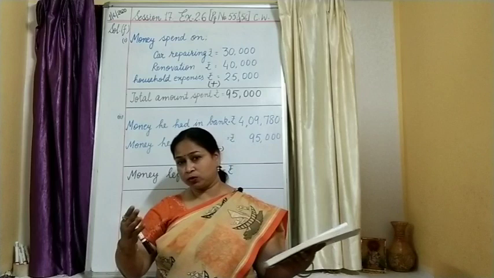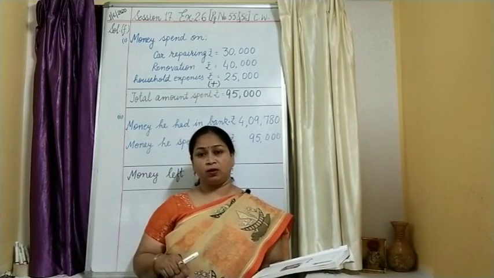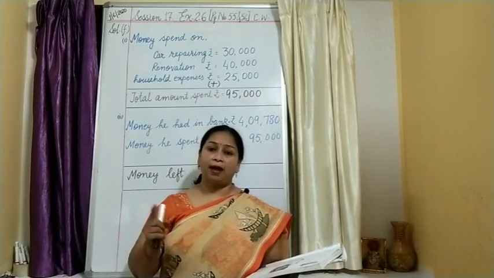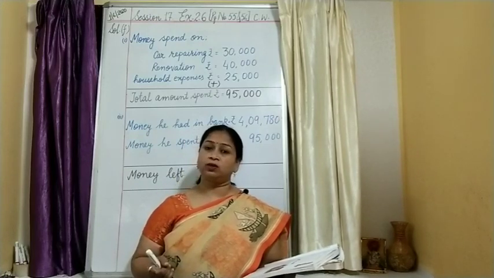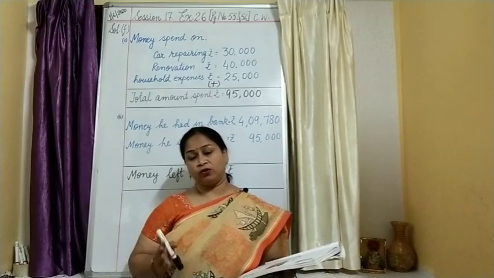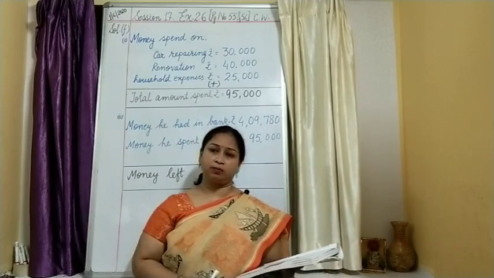Children, you have got so many digits over here. Now this question is to be divided in two parts. First we will add to know the expenses he has made, and then we will subtract this expense from the amount he already has in his bank.